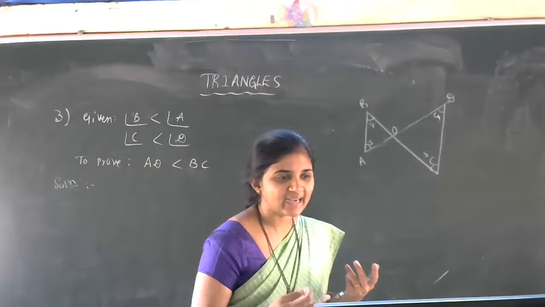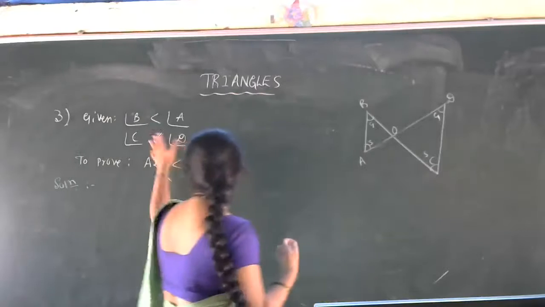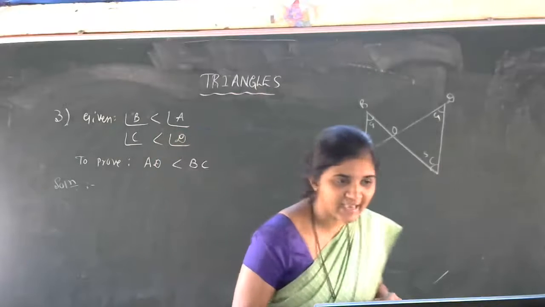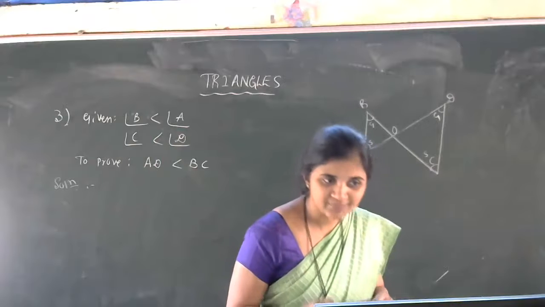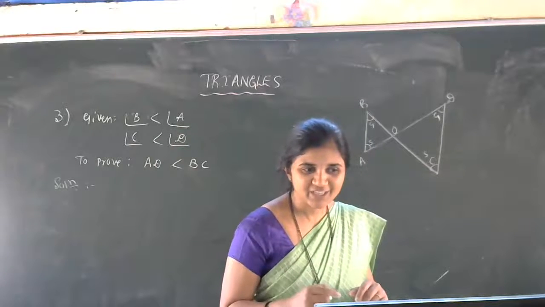Given data, in the sense, first we have to take angle B less than angle A. So we have to mention the triangle.